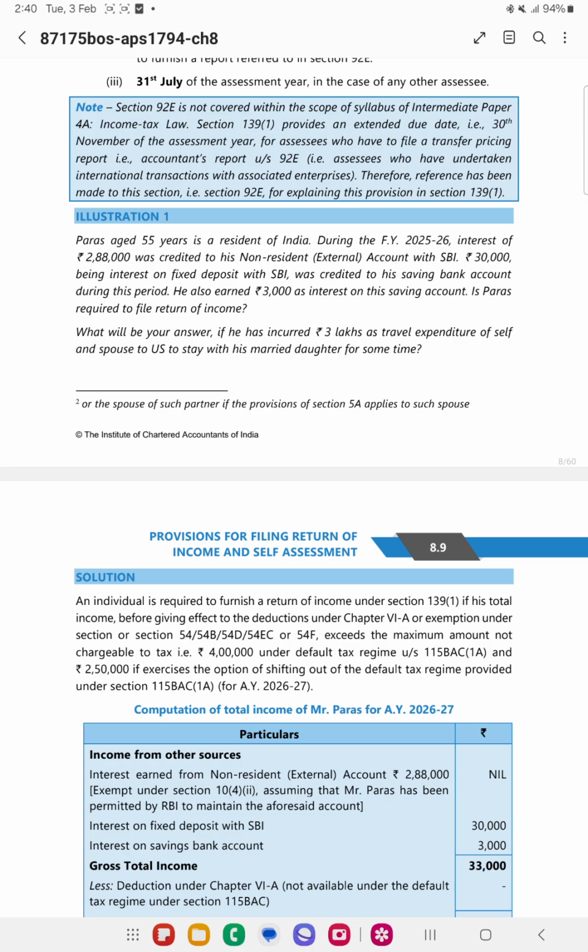But in this case, he has incurred 3 lakh on travel expenditure. So what we had seen, if the expenditure is exceeding 2 lakh in case of foreign travel, either for himself or any person, they have not mentioned whether it is spouse or anyone. So since they have told here that it is also for the spouse, that 3 lakh whatever is there, since that is exceeding 2 lakh, he needs to file the return of income.